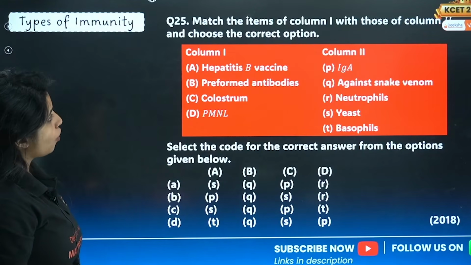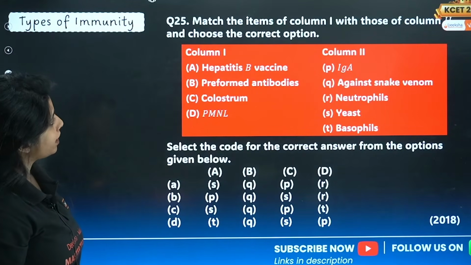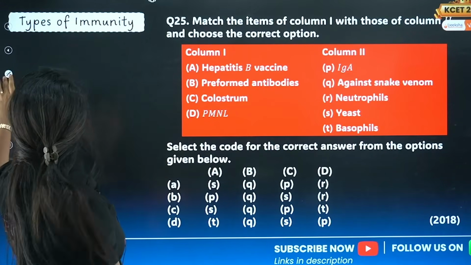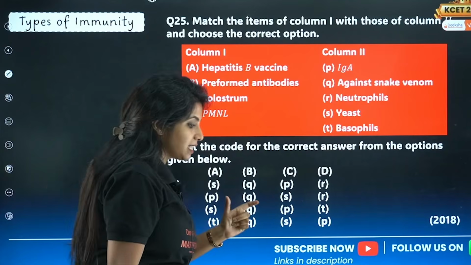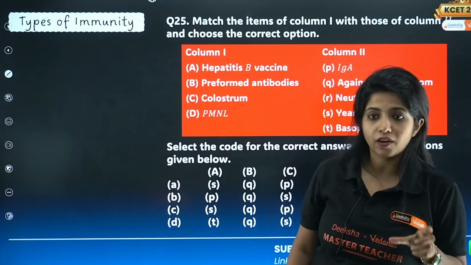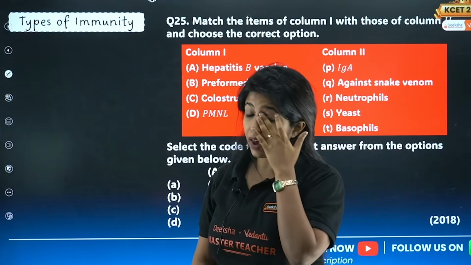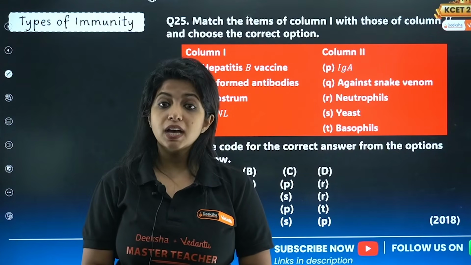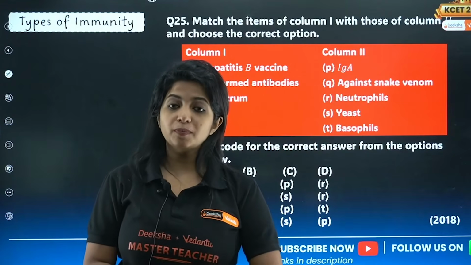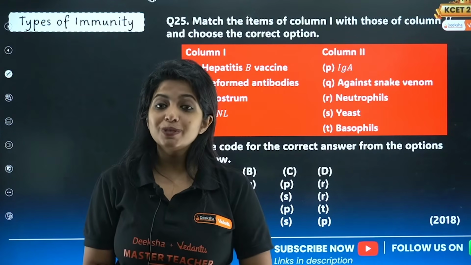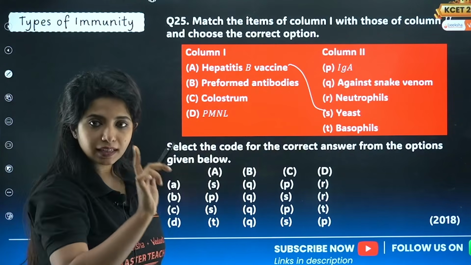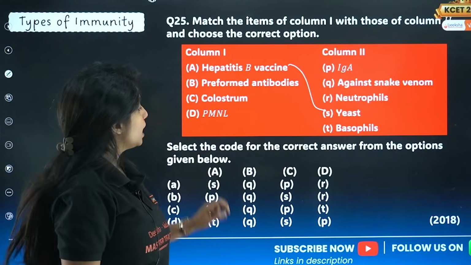Match the items of column 1 with those of column 2 and choose the correct option. Hepatitis B vaccine. Now this is interesting. Out of nowhere in your NCERT, after the vaccination paragraph, this line is given that the hepatitis B vaccine was produced with the help of recombinant DNA technology by using yeast. Please always remember, for hepatitis B vaccine, yeast is the one that helps in the production.